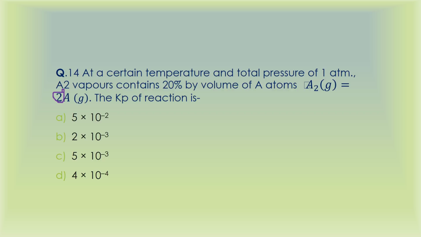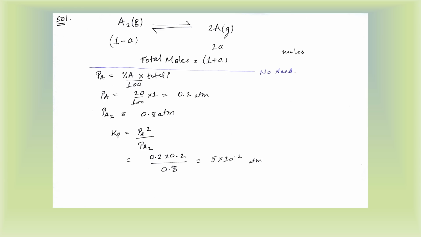This is the formula for Kp: P of A squared upon P of A2, because here this was 2, therefore this square has come. And there is power 1 here, so there is only one power.